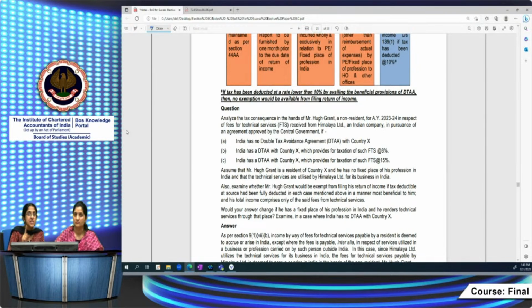Your answer will change as far as BAR is concerned, and as far as 115BBD, as we said, that is no longer applicable, that concessional rate. So dividend from specified foreign company will also be chargeable to tax at normal rates. These are the two important amendments which have an impact on many of the case studies in the case study digest. But of course, there might be other amendments in direct taxes which will also impact, like enhanced surcharge on long-term capital gain tax, section 112, not applicable, enhanced surcharge.